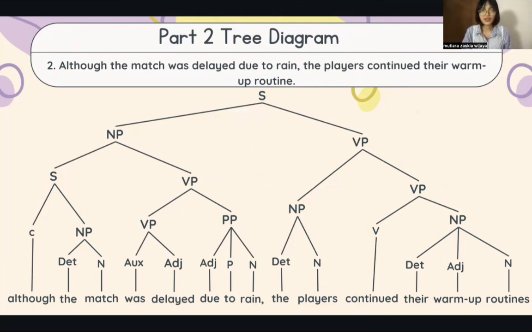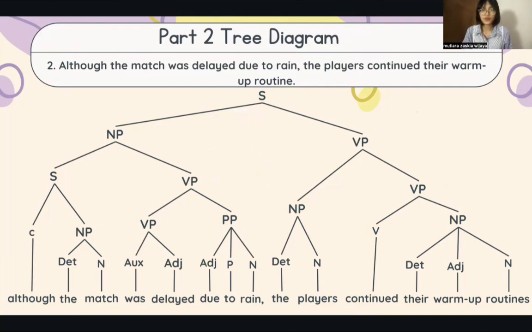Although the match is a subordinate sentence, because although is conjunction, the is determiner, match is noun, was delayed is a verb phrase because was is auxiliary, delayed is adjective. Due to rain is a prepositional phrase because due is adjective, to is preposition, and rain is noun.